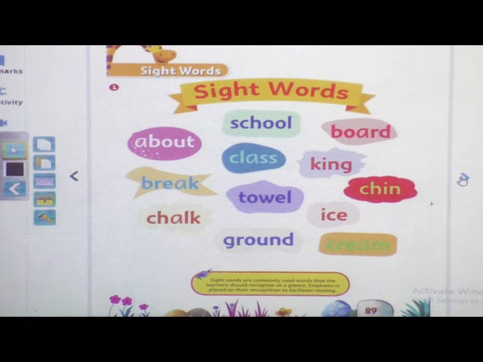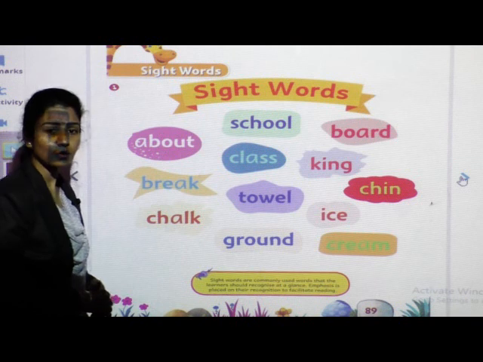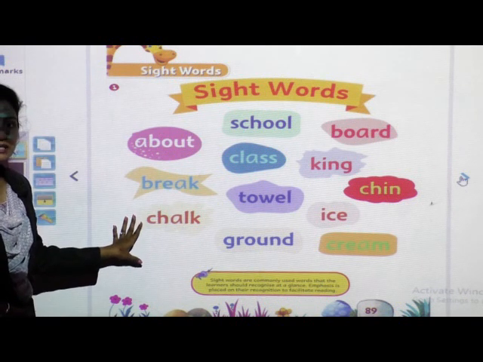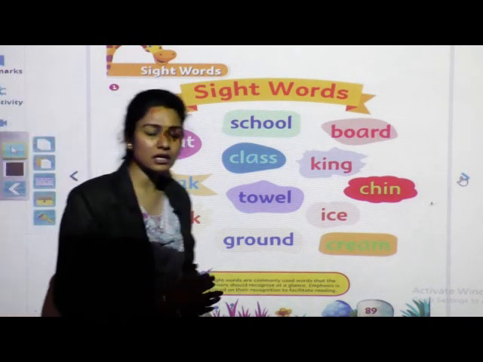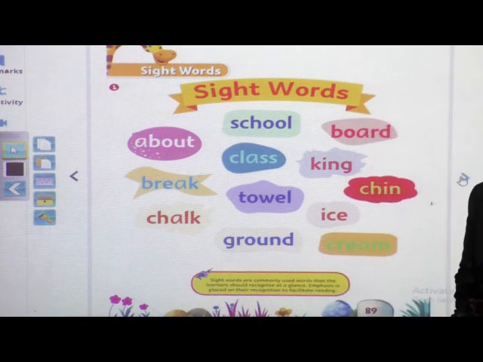Yes, children, I hope you have settled already and you are on page number 89. Yes. Now, if you see this picture, these are some words. Now, what are these words? These are the sight words. These are the sight words which we use on a regular basis.